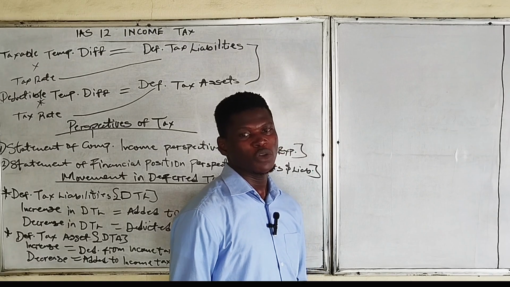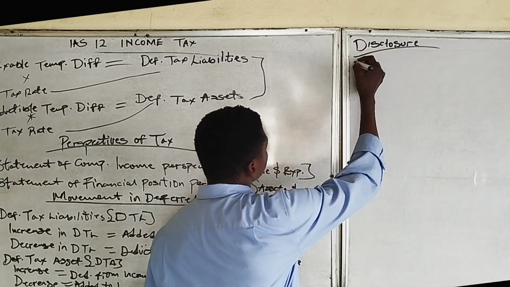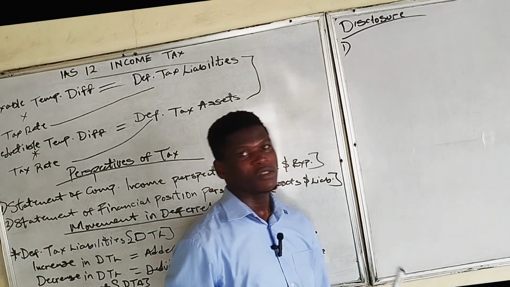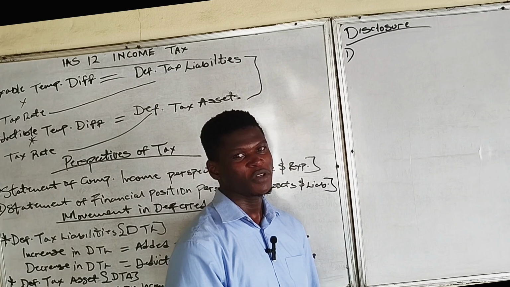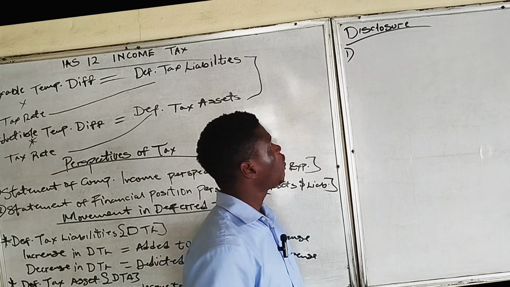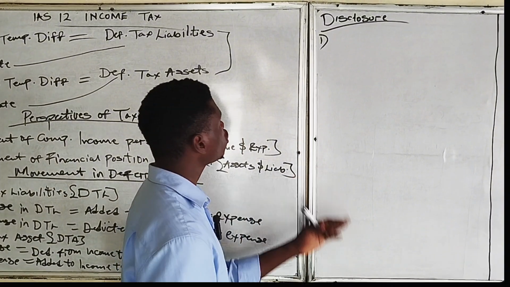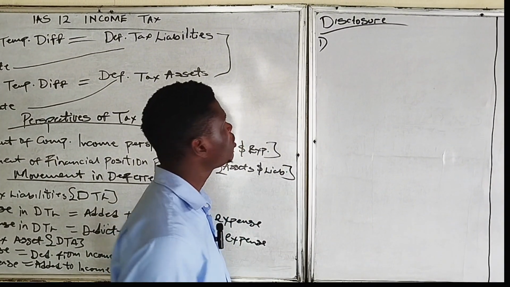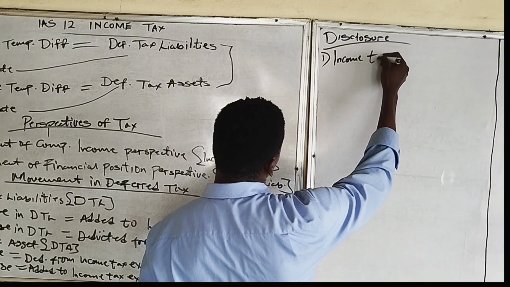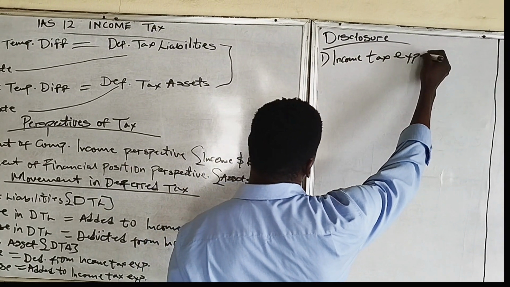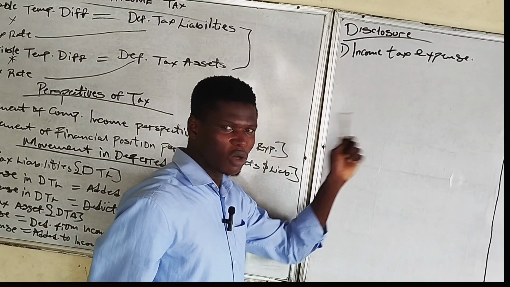So down to the disclosure requirement of IAS 12, which is income tax. The disclosure. We've talked about what disclosure means. These are information which must be disclosed on the face of the account, that's part of the notes to the account for users to understand better about the financial statement. The disclosure now, we have one of them to be the income tax. So entities must disclose their income tax expense.